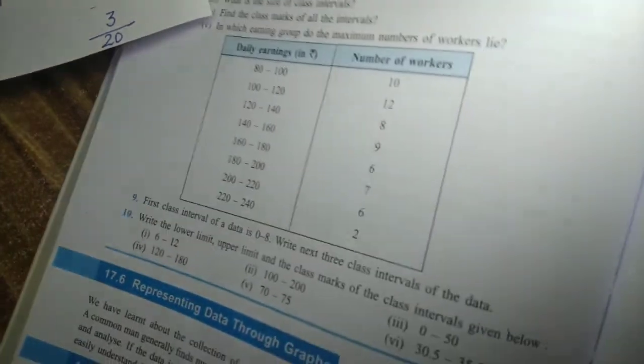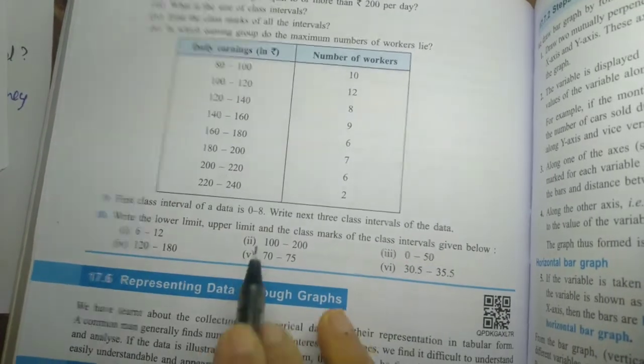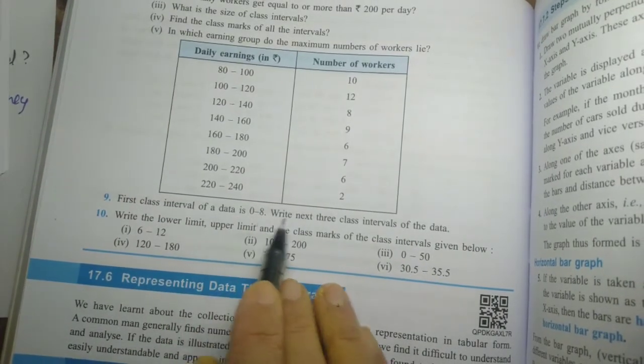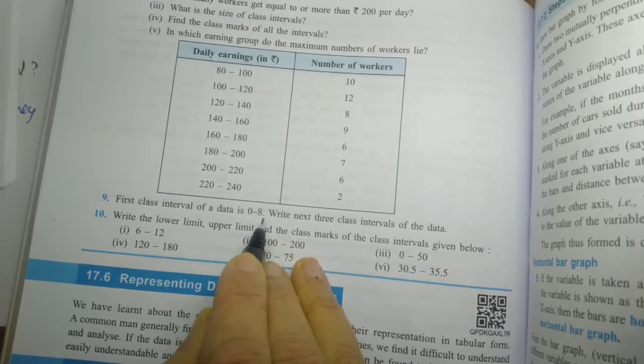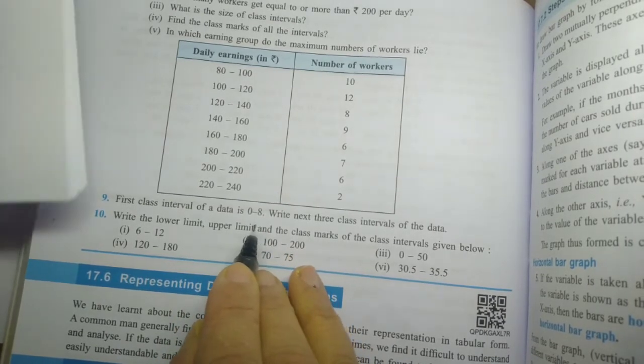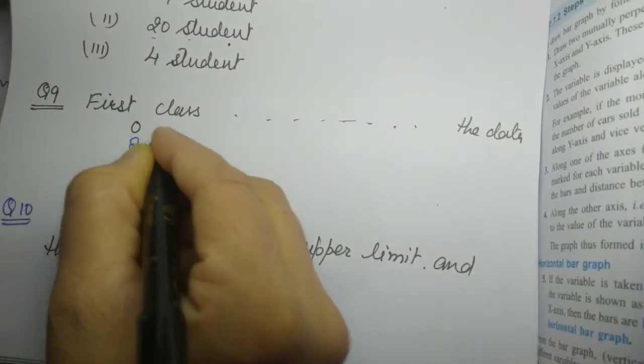Now question number 9. In question number 9, students, they have given the class interval 0 to 8, and we have to write the next 3. So 0 to 8, 8 to 16, 16 to 24, 24 to 32. In this way we can write the 3 intervals after this one. They have given us 0 to 8.